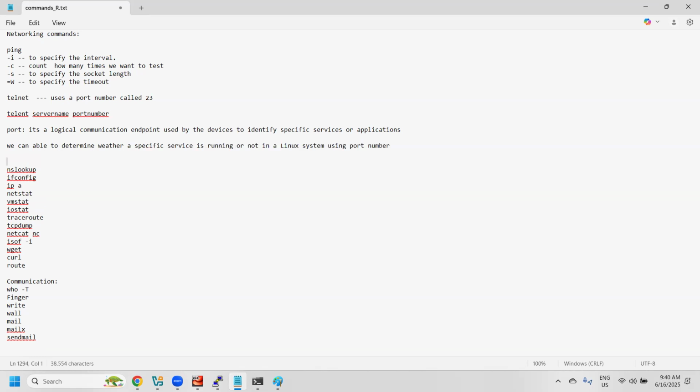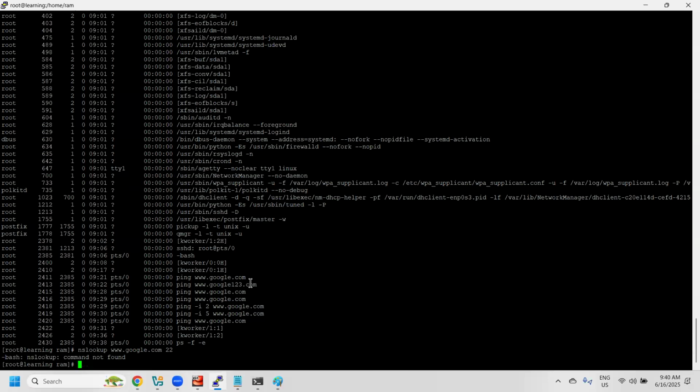The syntax is, for example, nslookup, for example www.google.com, for example 22. If you want to know whether port number 22 is reachable or not, we can achieve it by using this command. For example, if you go here, I think nslookup is not installed here.